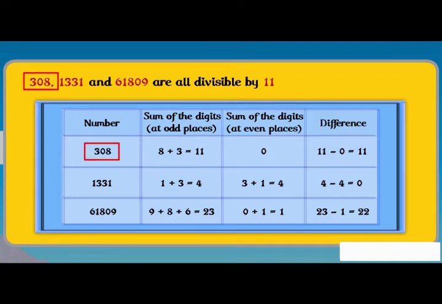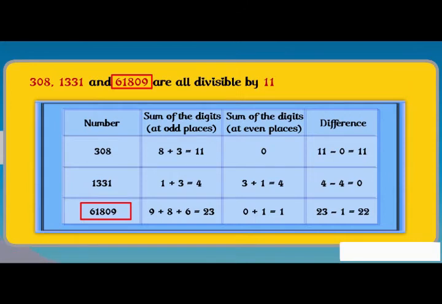Here in 308, sum of digits at odd places is 8 plus 3 is equal to 11. And at even places is 0. The difference of both is 11 minus 0 is equal to 11. In 1331, sum of digits at odd places is 1 plus 3 is equal to 4 and at even places is 3 plus 1 is equal to 4. Their difference is 4 minus 4 is equal to 0.